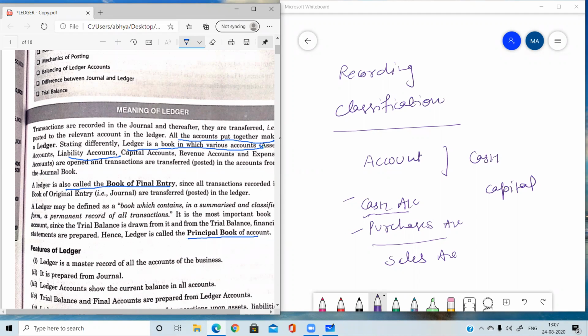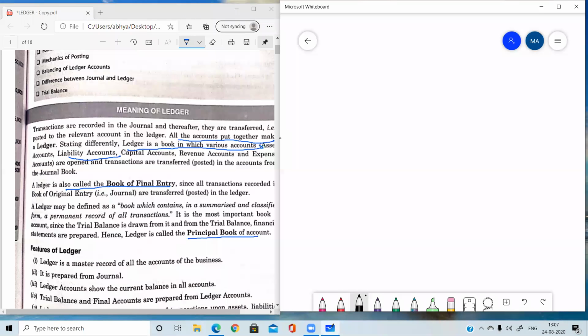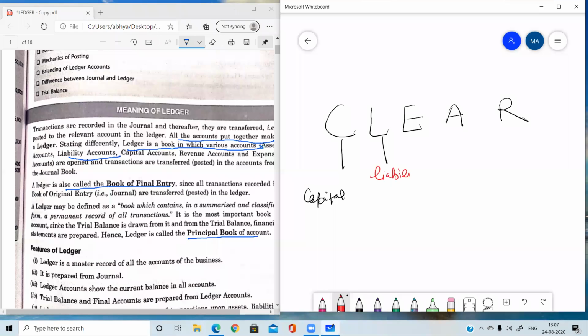We have done the 5 types of account, and to remember all those 5 types, today I am giving you one concept, that is CLEAR. This is one word which will tell you all the 5 types of accounts. C for capital accounts, L for liability accounts, E for expenses account, A for asset account, and R for revenues account.